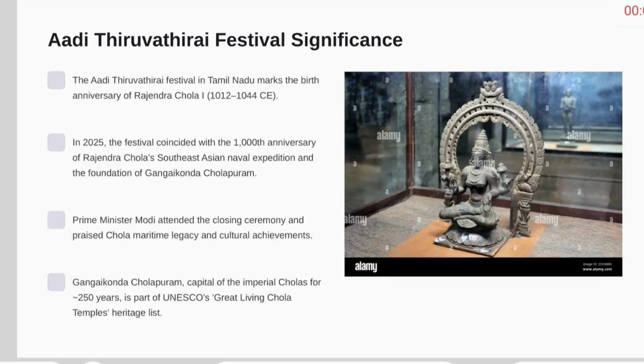Adi Tiruvadirai festival significance. The Adi Tiruvadirai festival in Tamil Nadu marks the birth anniversary of Rajendra Chola I. In 2025, the festival coincided with the 1000th anniversary of Rajendra Chola's Southeast Asian naval expedition and the foundation of Gangaikonda Cholapuram. Prime Minister Modi attended the closing ceremony and praised the Chola maritime legacy. Gangaikonda Cholapuram, capital of the Imperial Cholas for 250 years, is a part of the UNESCO Great Living Chola Temples list.